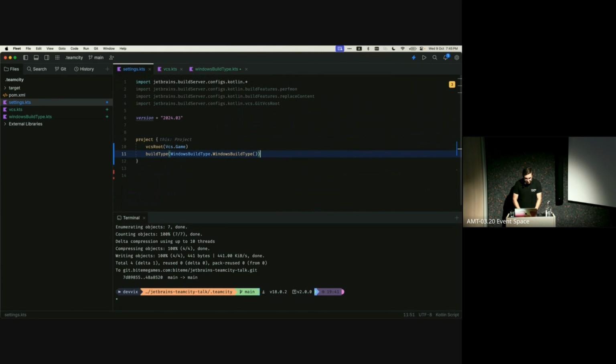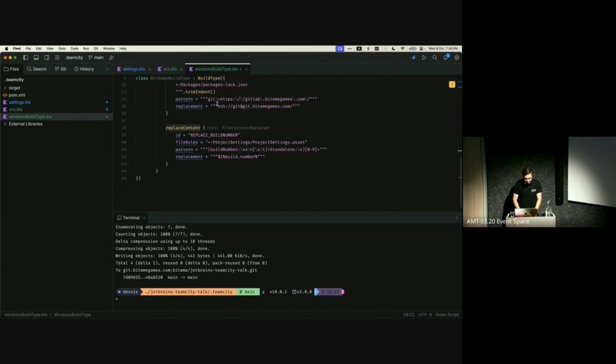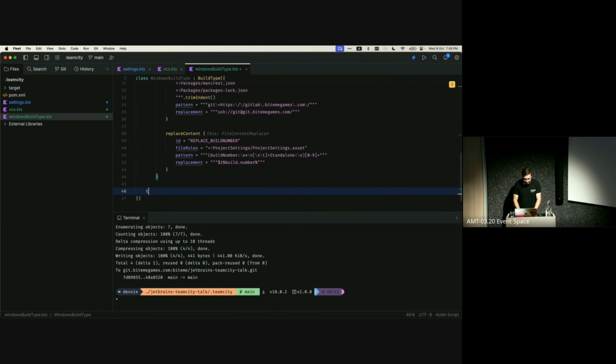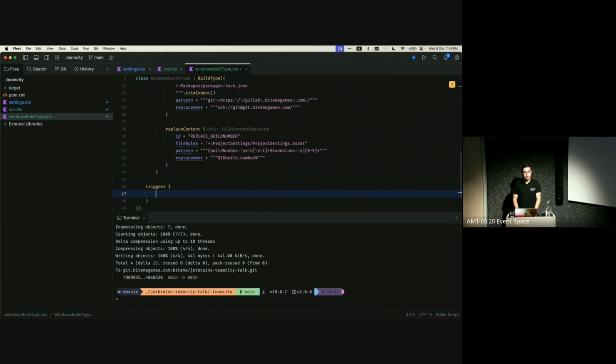And while we're at it, we may as well add something else as well under the Windows build type, something I forgot to add earlier, which is add a trigger so that it actually triggers when we push changes to the Git repository, because we don't really always want to have to manually trigger it.